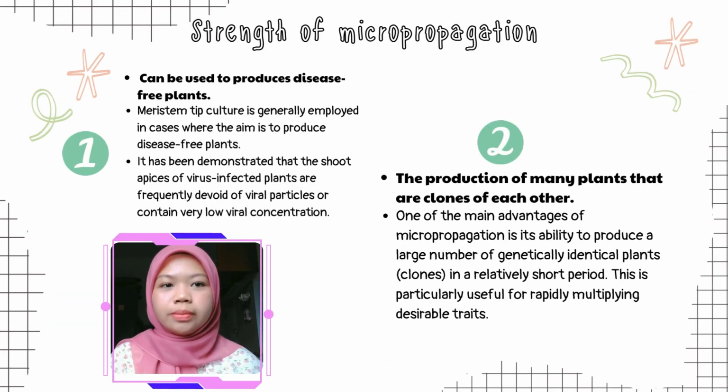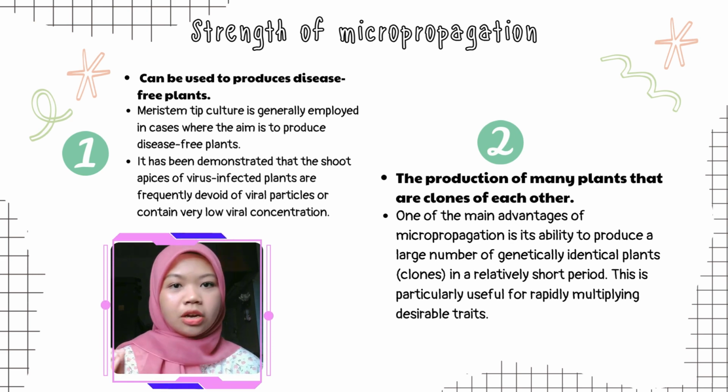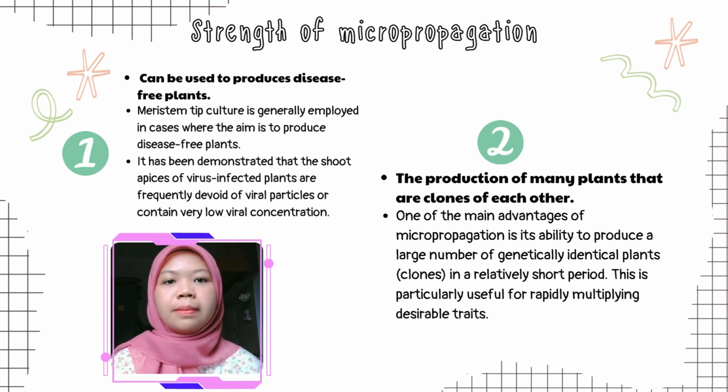Now, I will talk about the strengths and weaknesses of micropropagation. First of all, for your information, micropropagation has been used in so many countries. One of the most important strengths of micropropagation is that it can be used to produce disease-free plants. Meristematic culture is generally employed in cases where the aim is to produce disease-free plants.